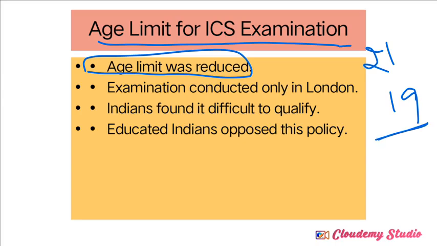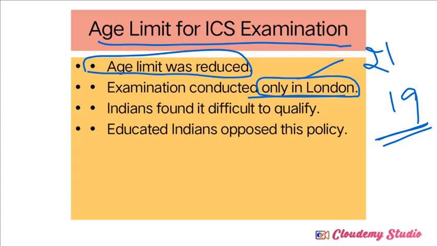So imagine, 19 years is not the age to face competitive exams, correct? At that age, students do not have the knowledge to face the civil service examination. So that became one of the difficulties for Indians. And another one is examination centers. The civil service examination was only conducted in London.